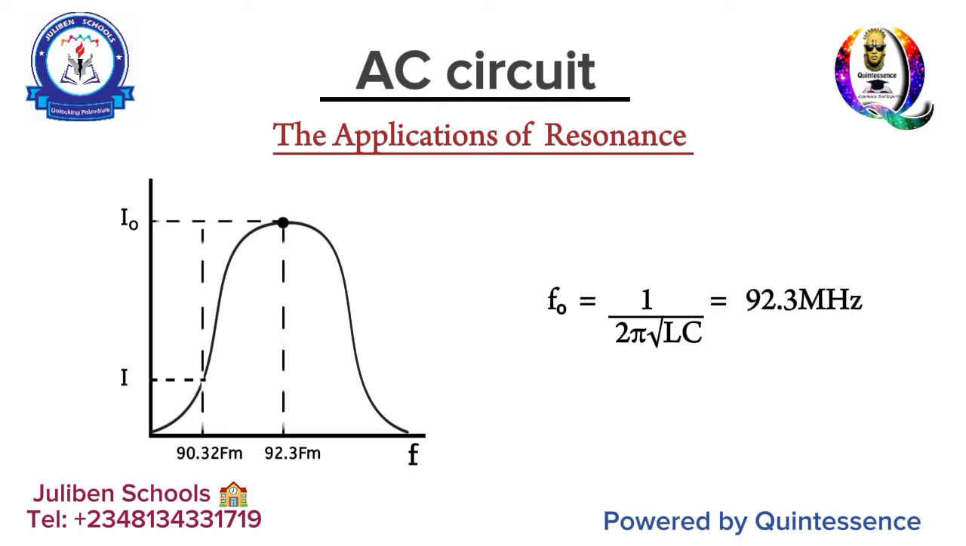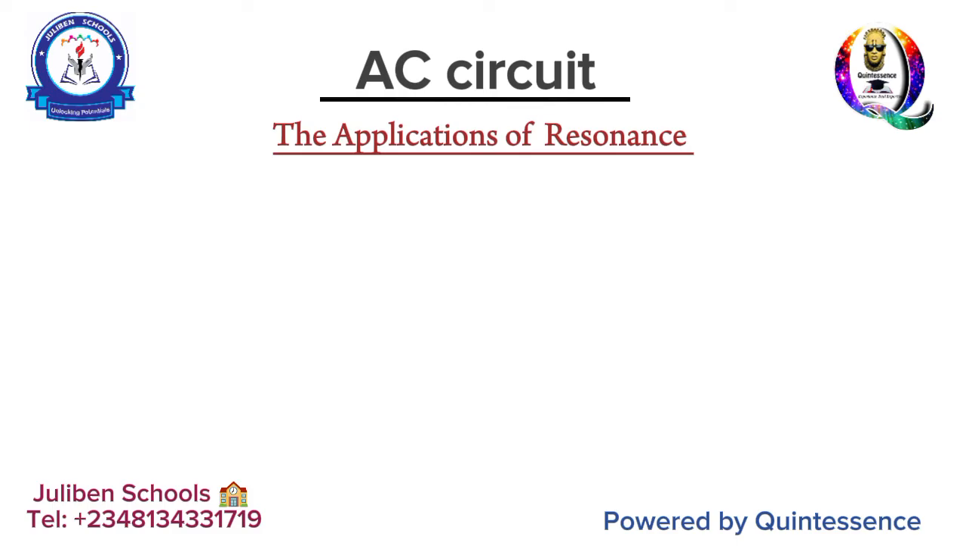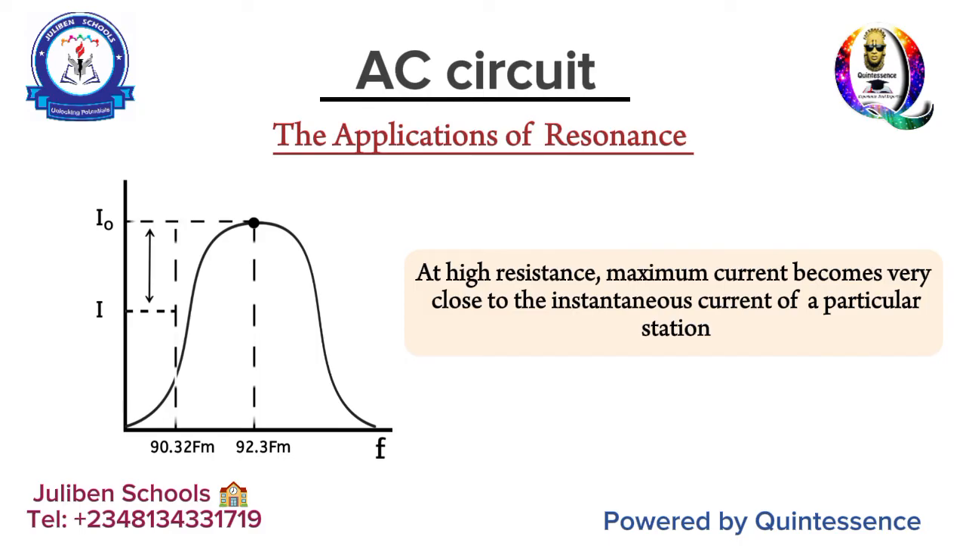Now, something amazing also takes place at times. Have you ever noticed that when you're tuning to a particular station, you discover that you are hearing almost two stations at the same time? One station is speaking, the other one is speaking. Yes, such a thing happens when resistance is very high in the circuit. At high resistance, the maximum current becomes very close to the instantaneous current of a particular station. And because they are very close, you now have resonance taking place between them, and you find yourself listening to two stations almost at the same time. All right, so basically that is that for resonance.